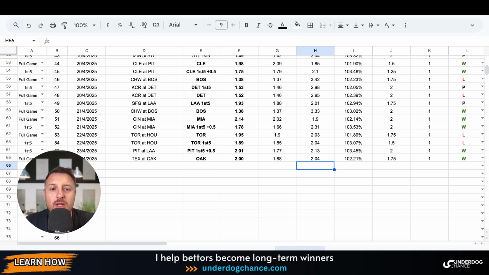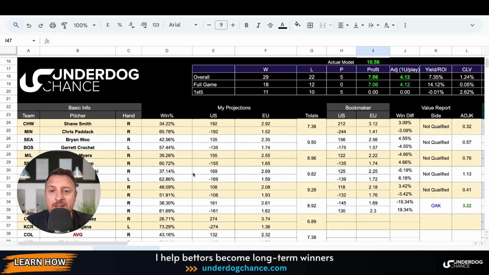MLB betting model. Yesterday I shared Pittsburgh first 5 inning plus 0.5, and I also shared Oakland. Those were my qualified bets from yesterday, both winning bets, and currently my betting model sits at 10.56 units of profit. My actual profit is 7.06 units.